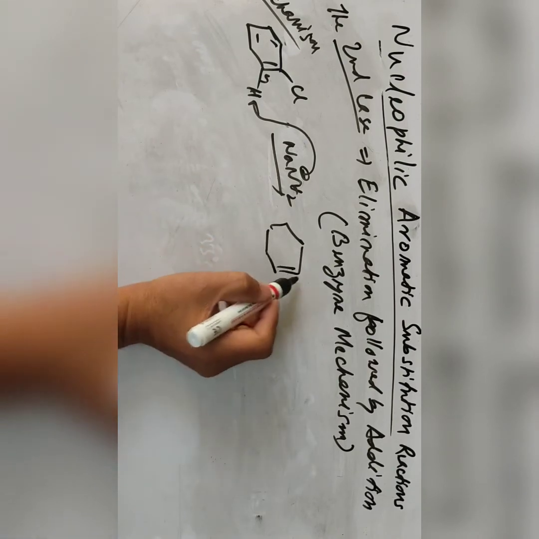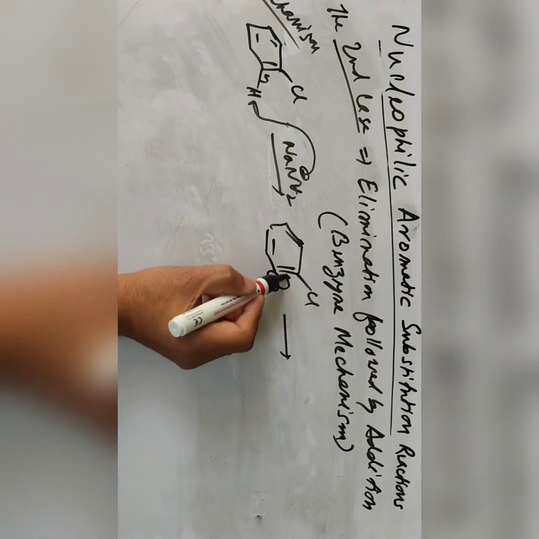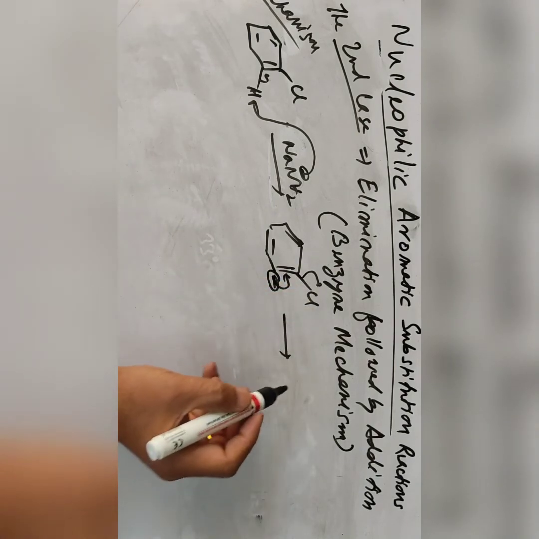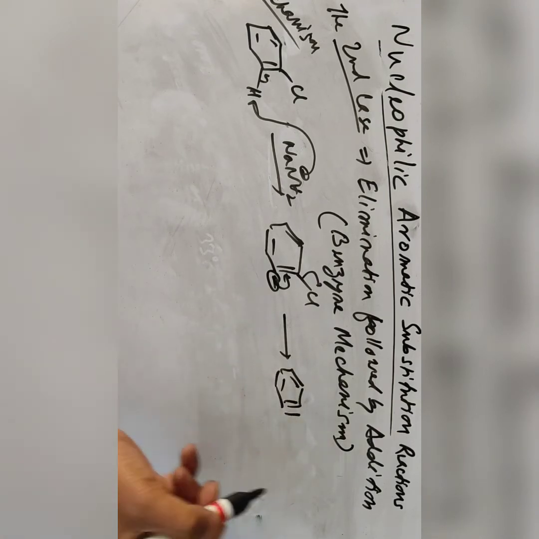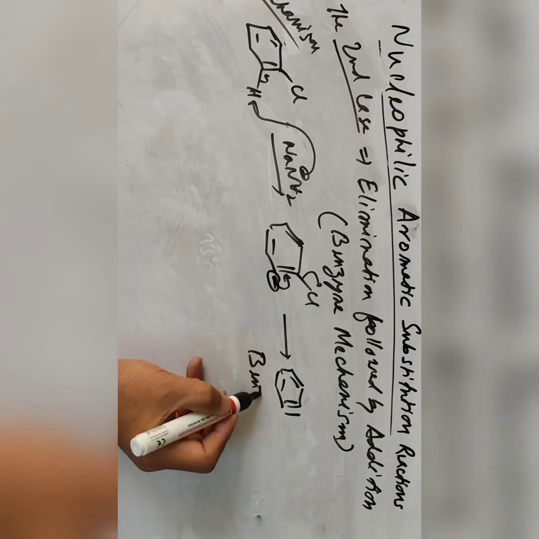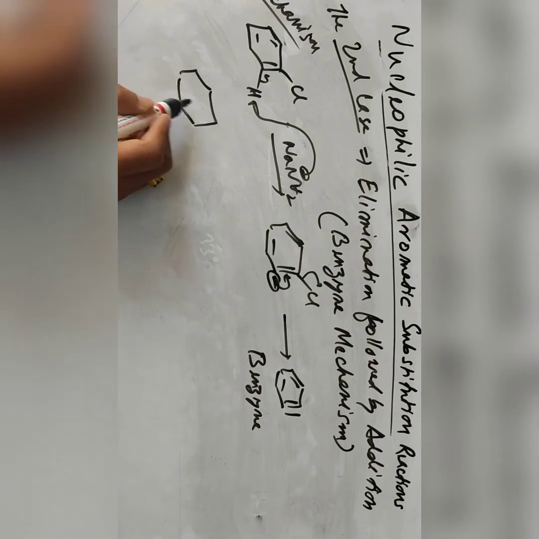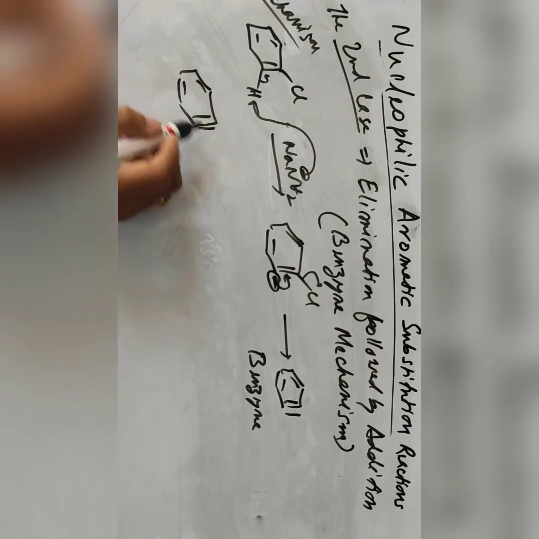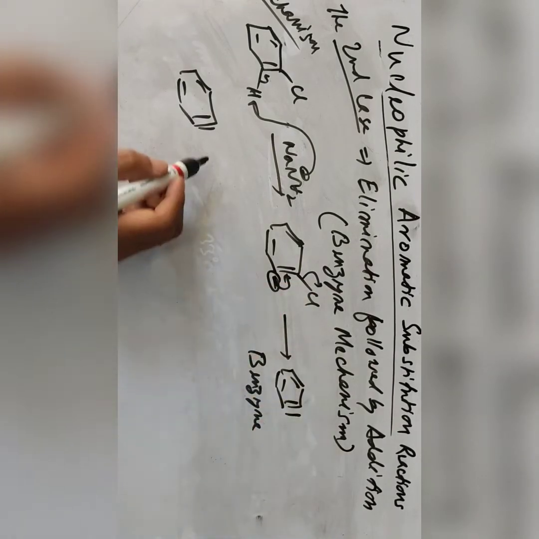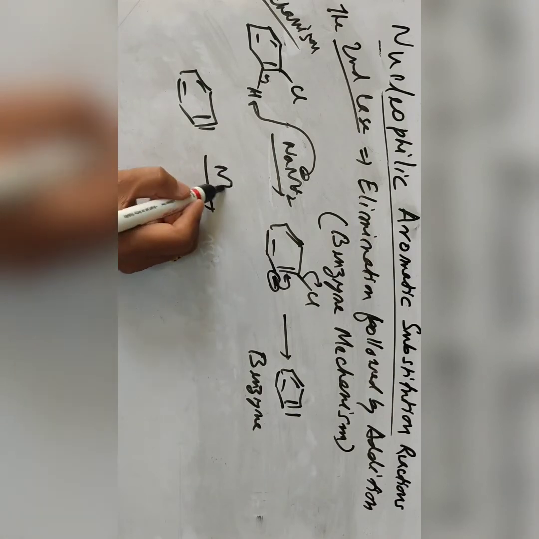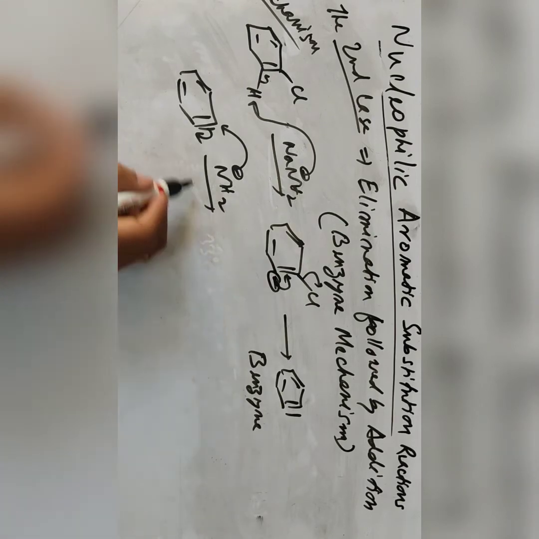Chlorine here, then negative charge here, then the chlorine is lost, and we have a benzyne intermediate. In the second step, elimination, the leaving group is eliminated first, followed by nucleophile attack, that is addition, in the presence of ammonia.